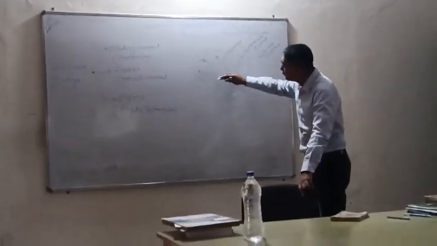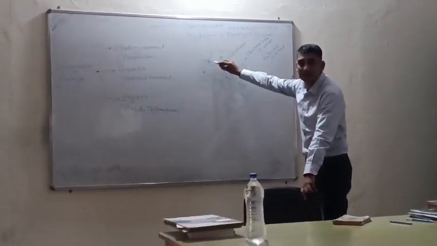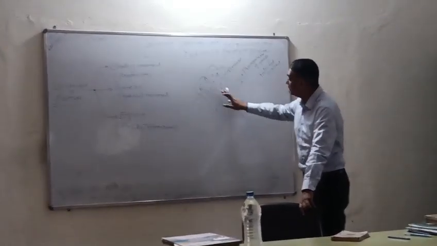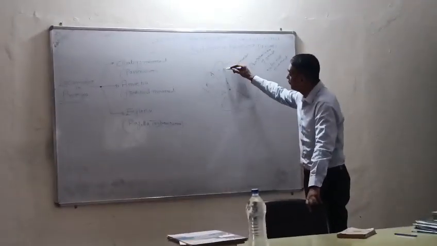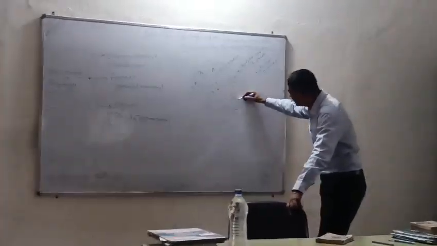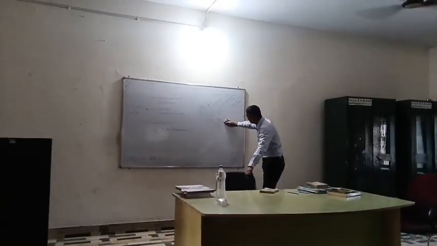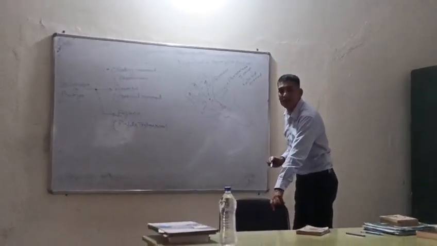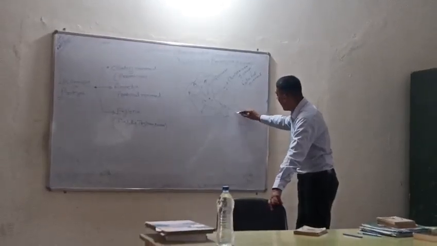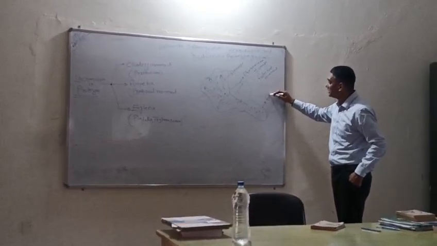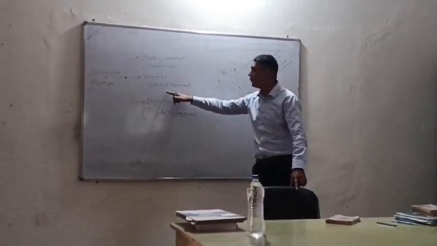Protoplasm is inside the amoeba. This protoplasm will move and create pressure on the plasmalemma. When it creates pressure, the plasmalemma will be extended like this, and this will act like a foot. That's why it is called the pseudopodial movement.